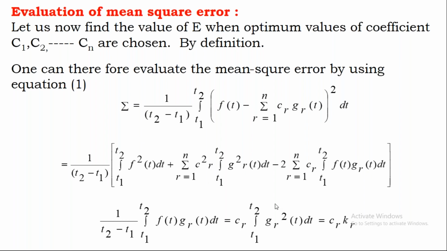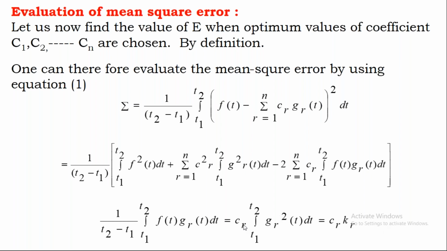So the CR integral part, please observe this part: this right side term is from this, and this left side term is from this. So from this you can write, CR and CR get cancelled, and you can write this equation as CR into KR.